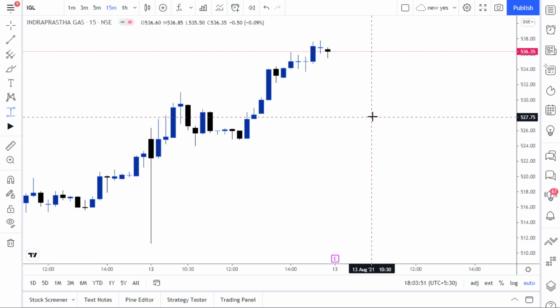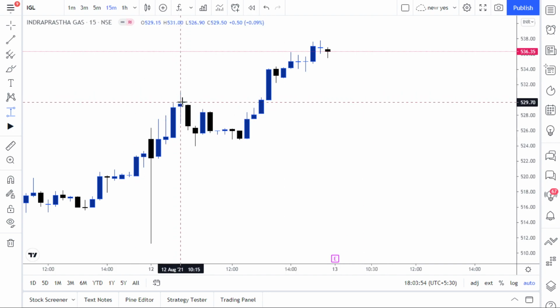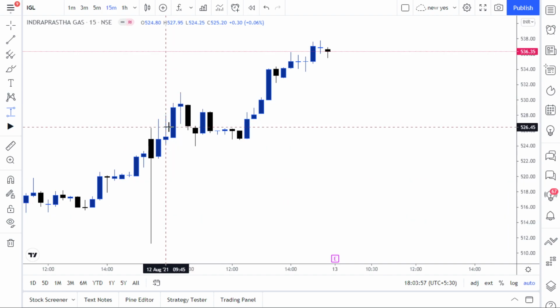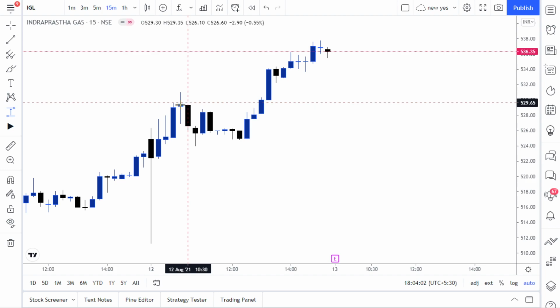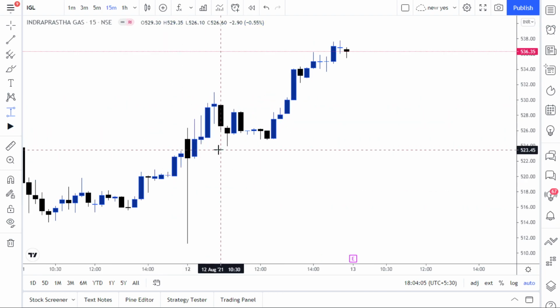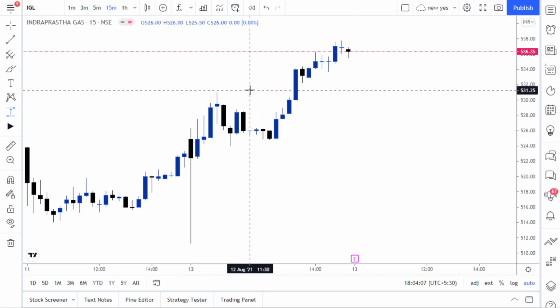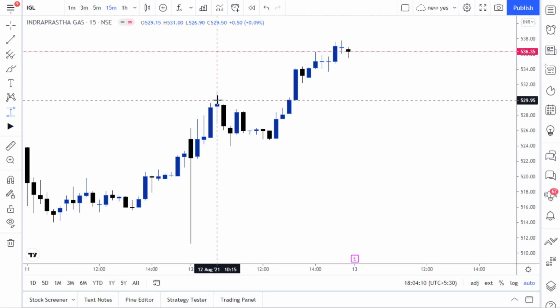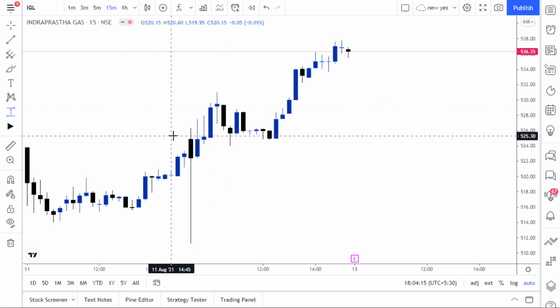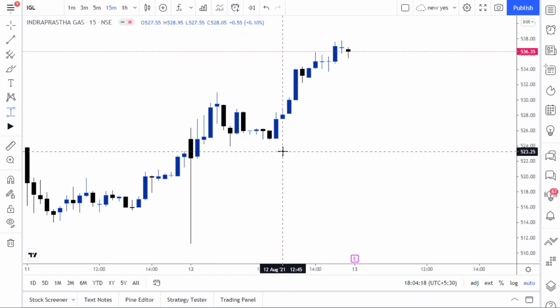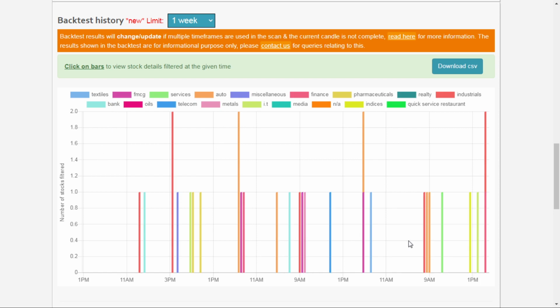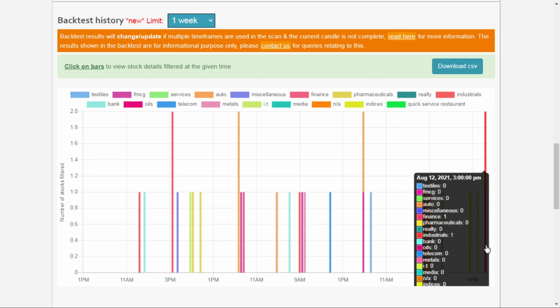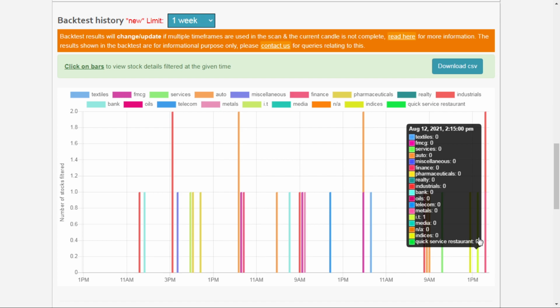But whenever there is a reversal, check that around 12th August around 10:15. It is not exactly a doji, it looks like a spinning top, but it is a little bit higher. When this kind of candlestick forms, the market started moving down and it recovered, right? So this does not come under our scanner because the variation between open and close is a little bit higher, so we don't get any chances for this stock, right? And same way we will find out. So we got somewhere around 5 to 7 stocks today, and most of the stocks worked intraday very well.